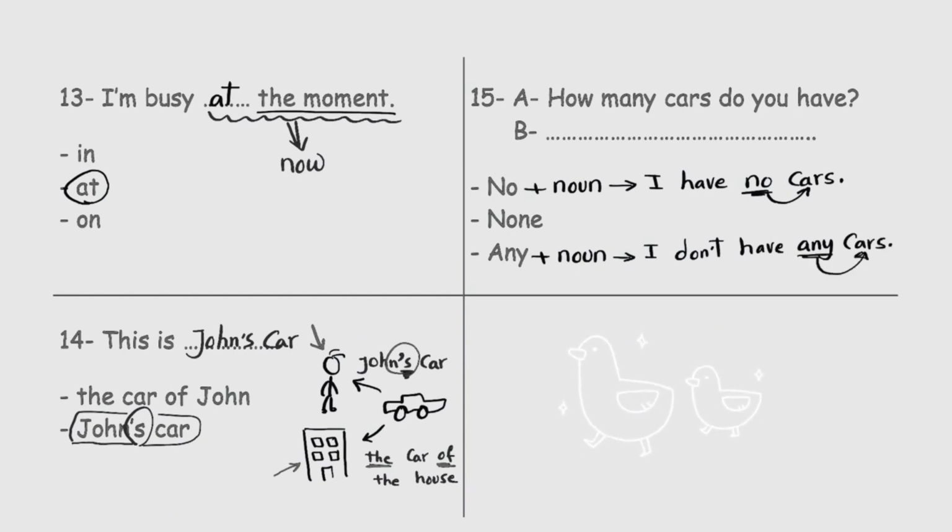You can't say I have no or I don't have any. You have to say no cars or any cars. But none is okay here. It comes alone without a noun. You can simply say none or I have none. You don't need a noun after it.